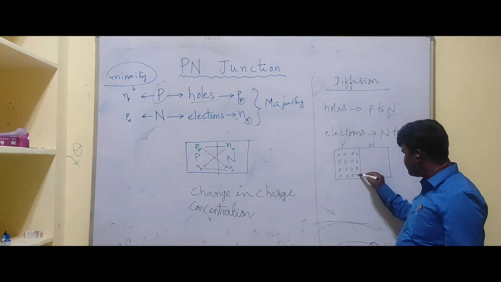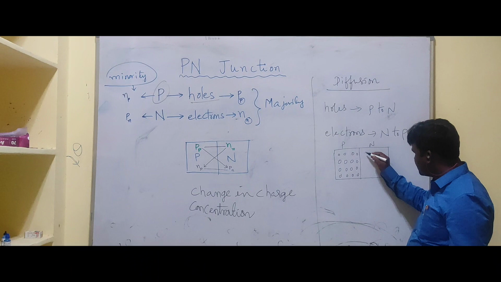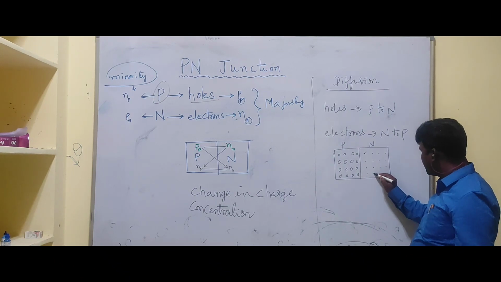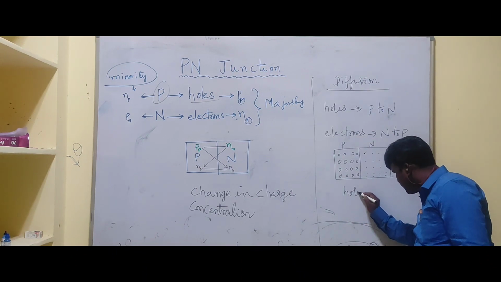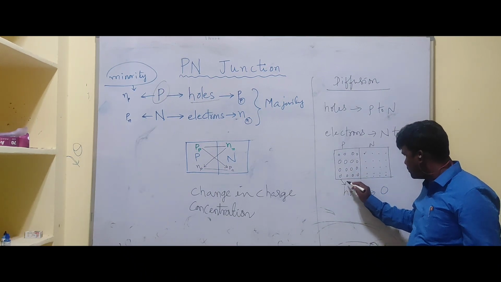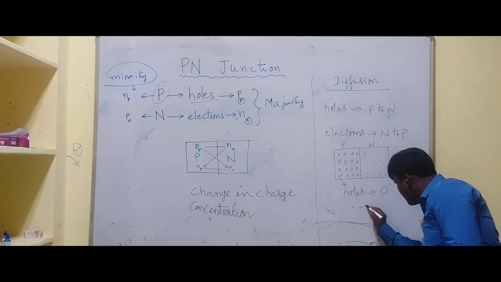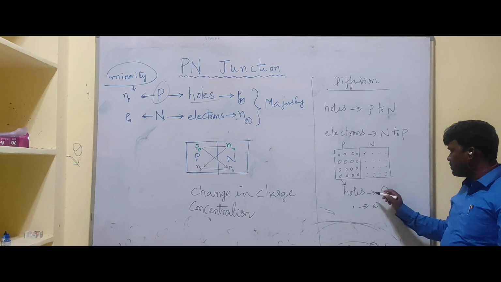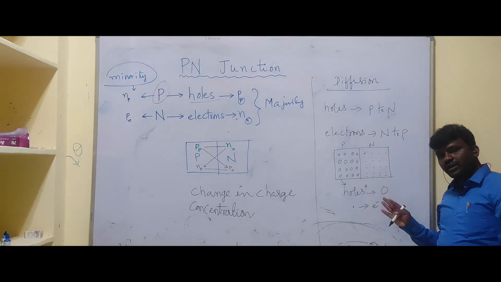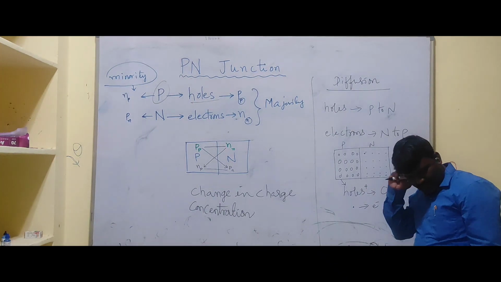And electrons can be represented like this, a small dot. Holes are the positive charge carriers, and electrons are the negative charge carriers.